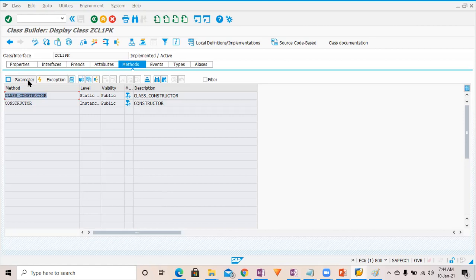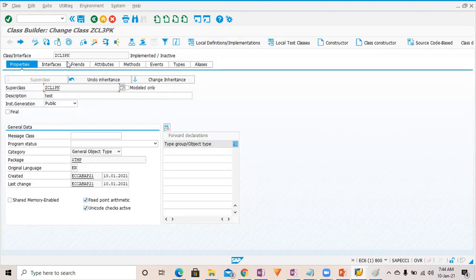Now I would like to inherit into another class. Just go back. Sorry, ZCL3PK. So I'm creating another class ZCL3PK, and in this I'm inheriting ZCL1PK. This is a new class I'm creating.